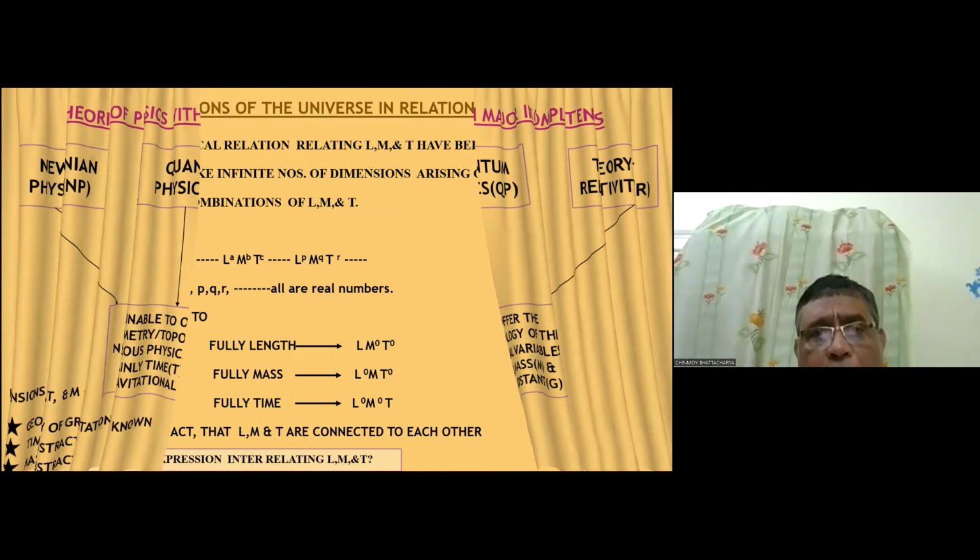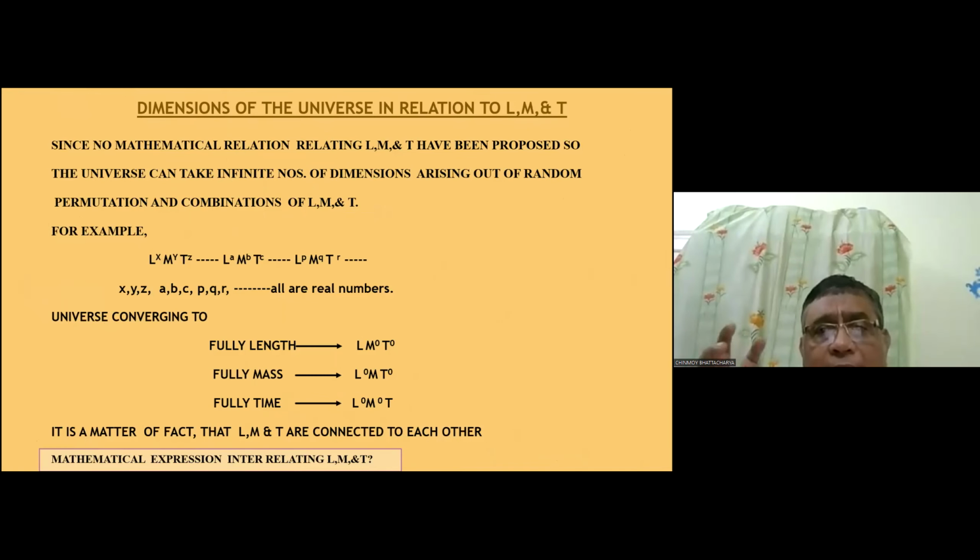Now, the very important thing is that a mathematical relation is required to show the relation between L, M, and T. If L, M, and T, the principal dimensions of the universe, length, mass, and time, take values of their own desire, independent of each other, then many absurd things would happen, and the universe would take an infinite number of dimensions, as shown here, L to the power x, M to the power y, T to the power z, like this, where x, y, z, a, b, c, p, q are all real numbers.